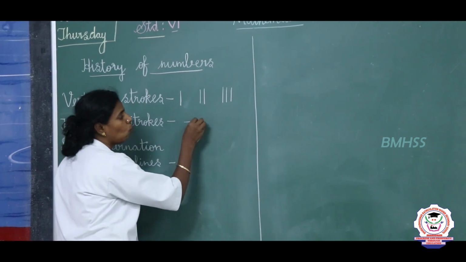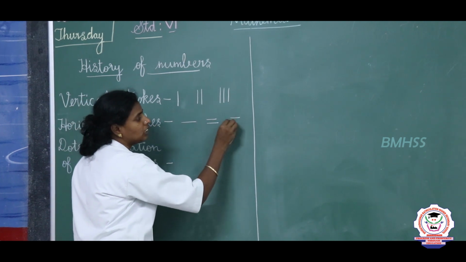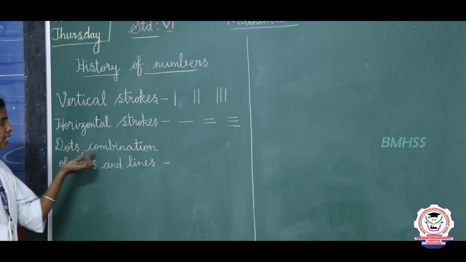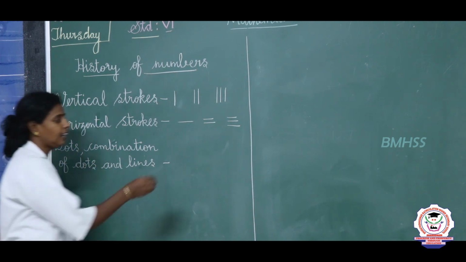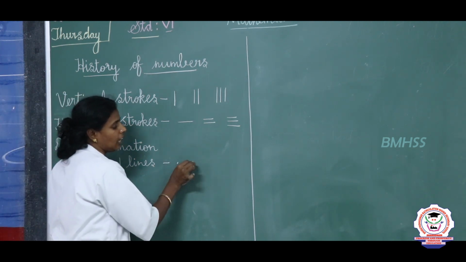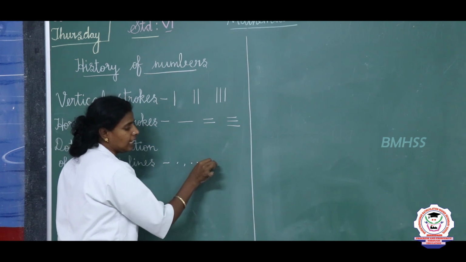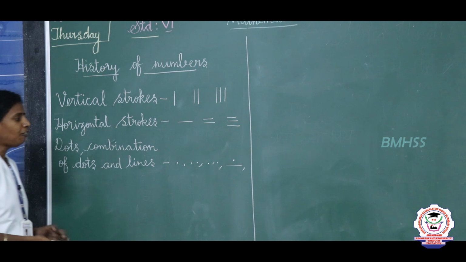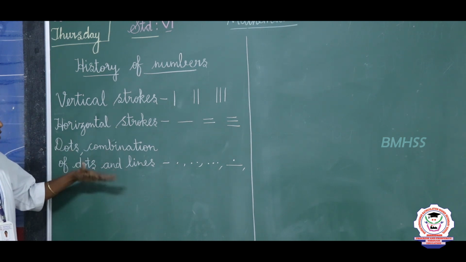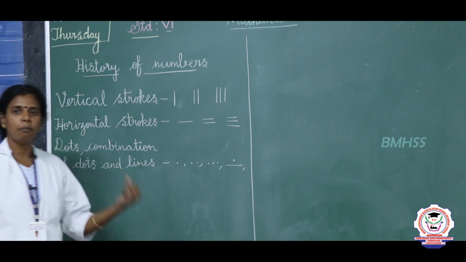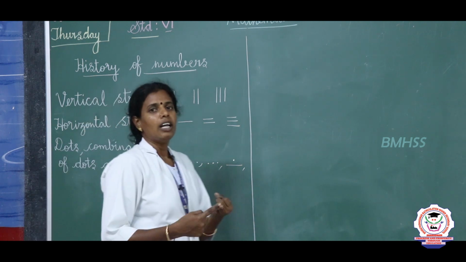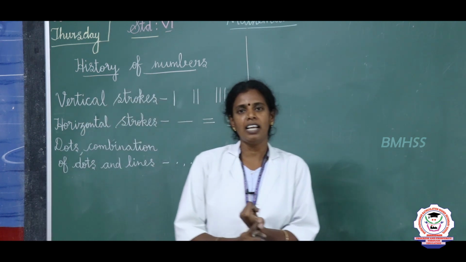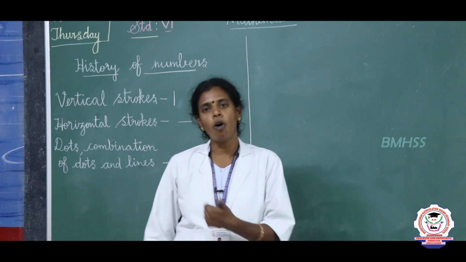Next, dots and combinations of dots and lines. After this, they started the number strokes in Brahmic and Hindu, next Indo-Arabic and medieval. Finally, they finalized the number strokes in modern numbers.